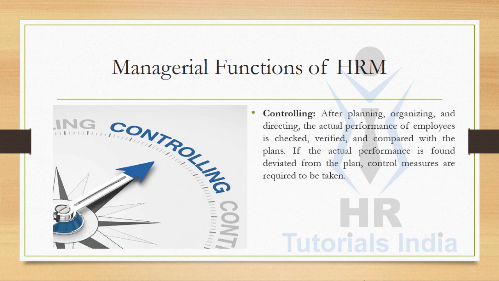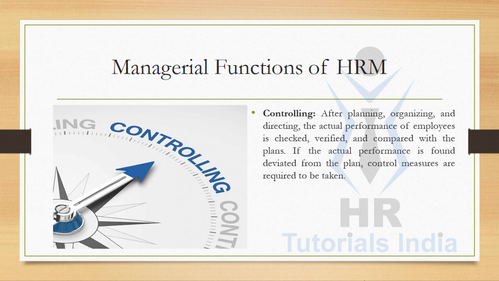Then finally comes the controlling. After planning, organizing and directing, the actual performance of employees are checked, verified and compared with the plans. If the actual performance is found deviated from the plan, control measures are required to be taken. Controlling is the final function after planning, organizing, directing, which helps in knowing and verifying the performance of employees.